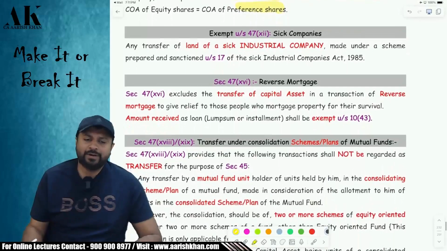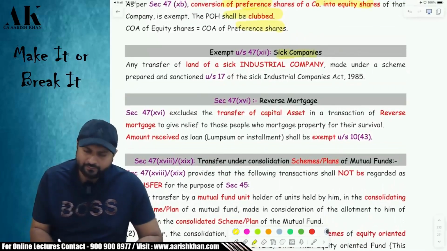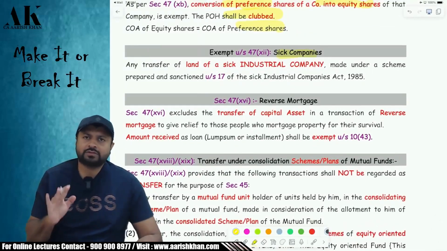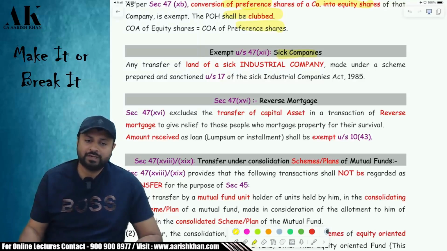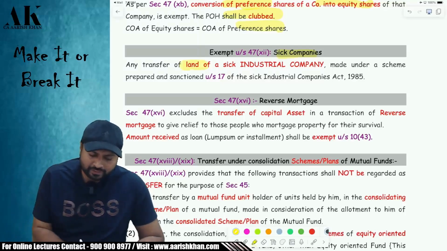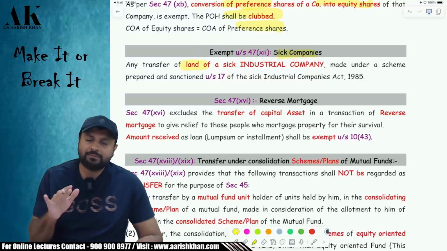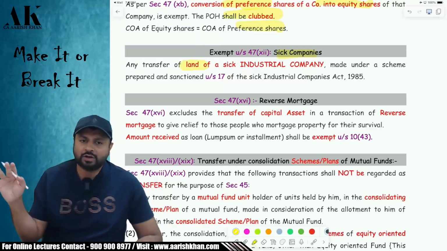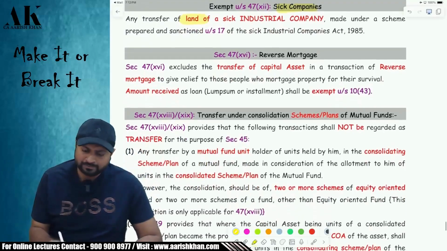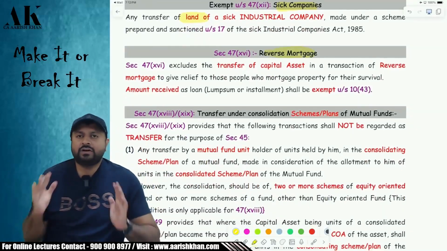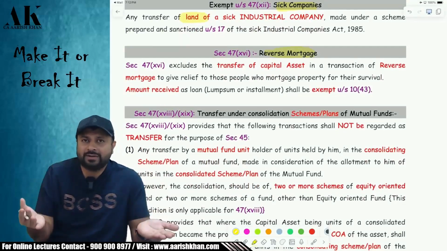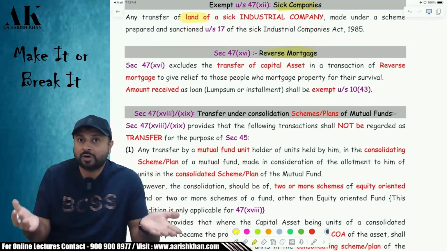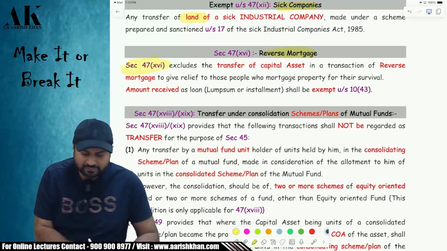What about a SIC company? When can a company become a SIC company? A company is called a SIC company when the losses of the company are more than the net worth of the company. So if you are a SIC company and you transfer some land, then that is not taxable under section 47(12). Okay. Next one, 47(16), reverse mortgage scheme. I am a senior citizen and if I am transferring some house property, my house, under reverse mortgage scheme, then that is exempt under section 47(16).